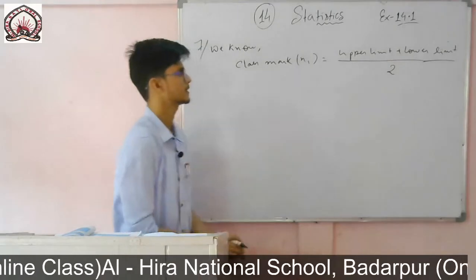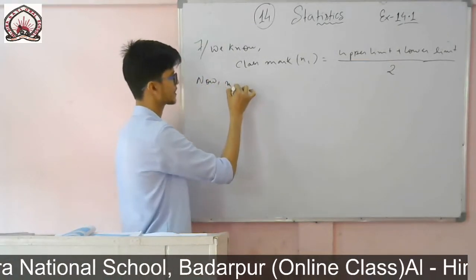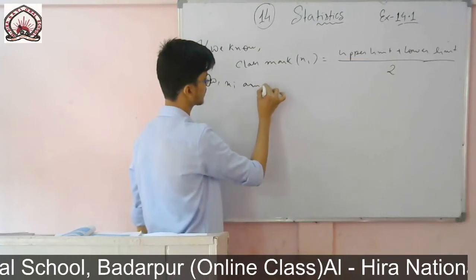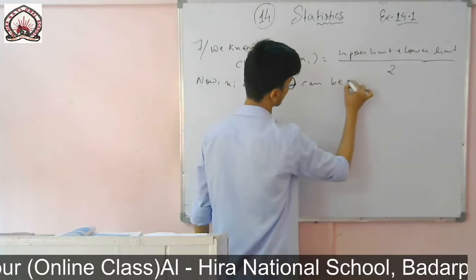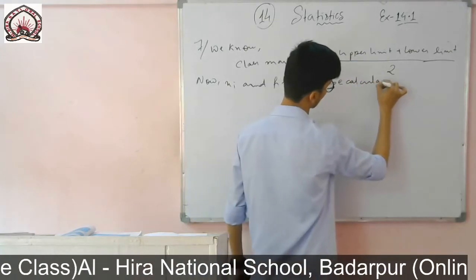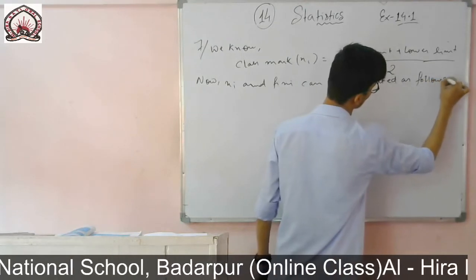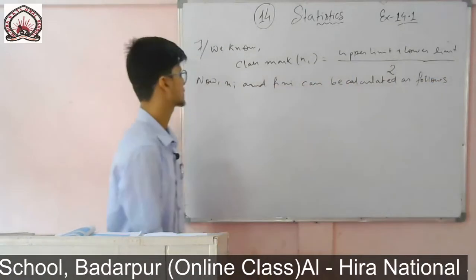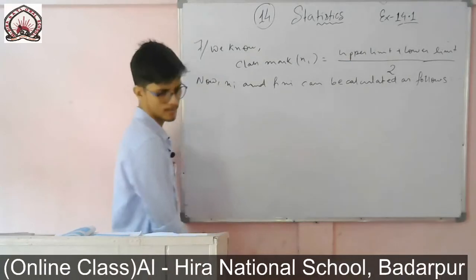So let me write this one, and now xi and fi xi can be calculated as follows. So now I will calculate one by one.